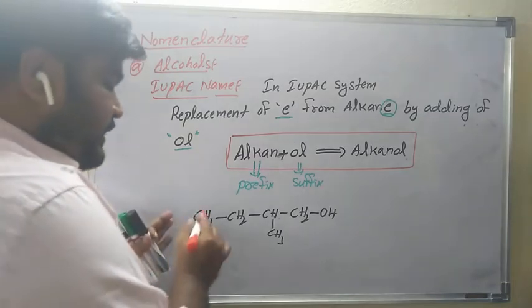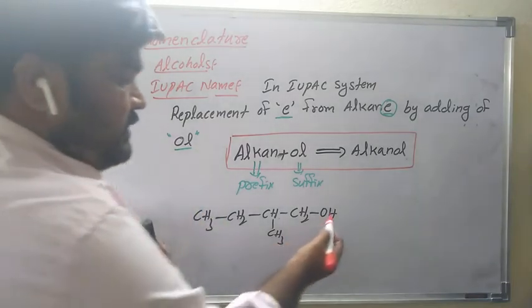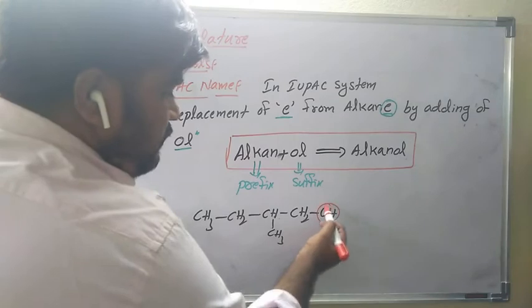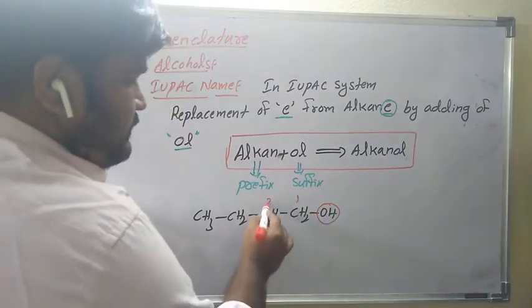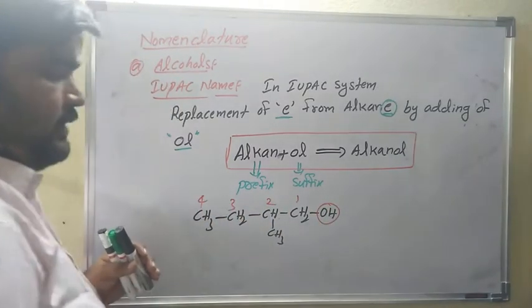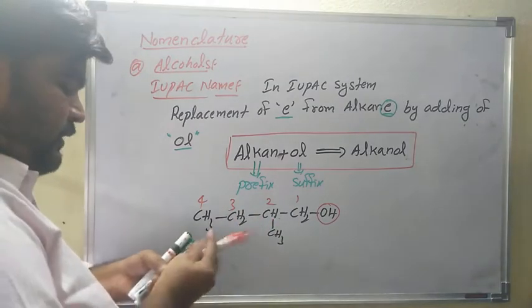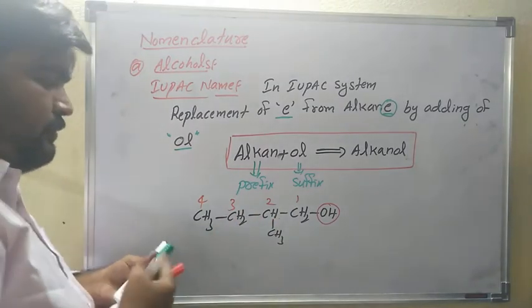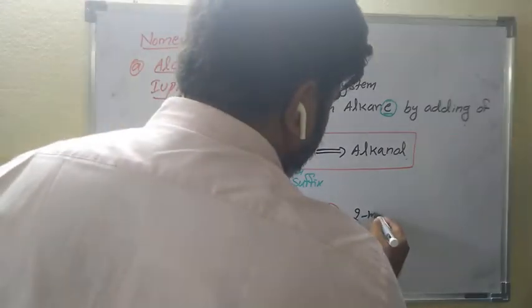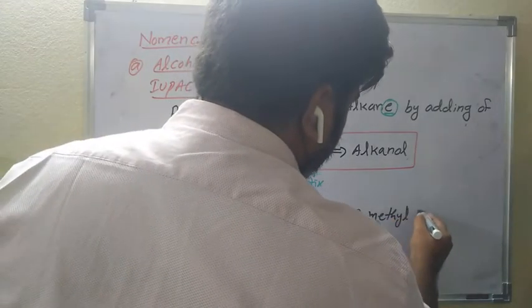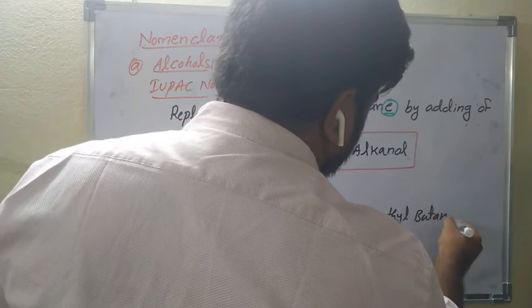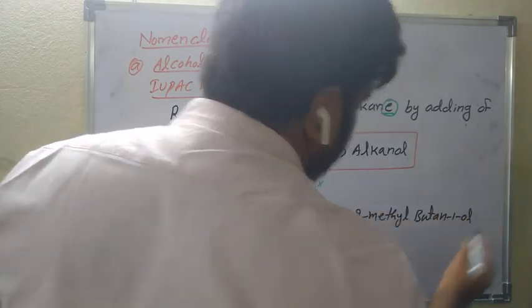If you use left to right, that is wrong, because the OH group is the higher priority group. You number this as 1, this 2, this 3, this 4. The name is 2-methylbutan-1-ol.